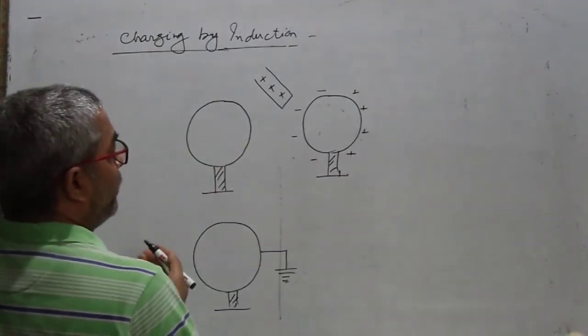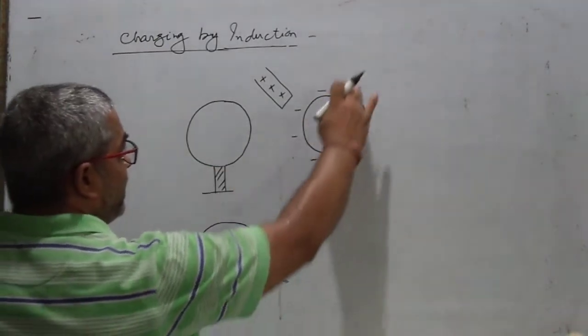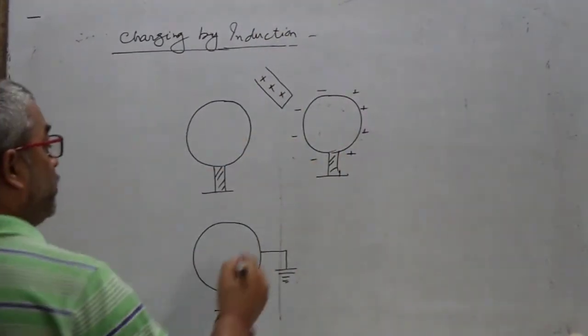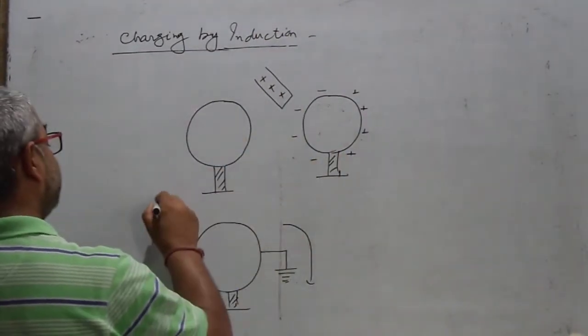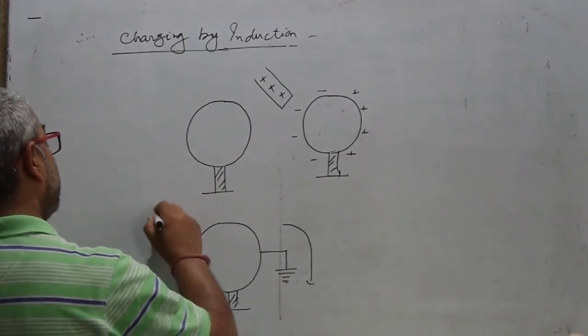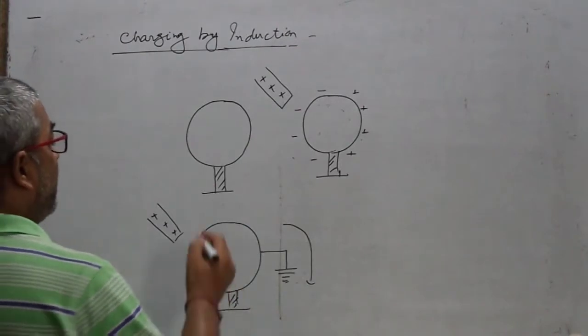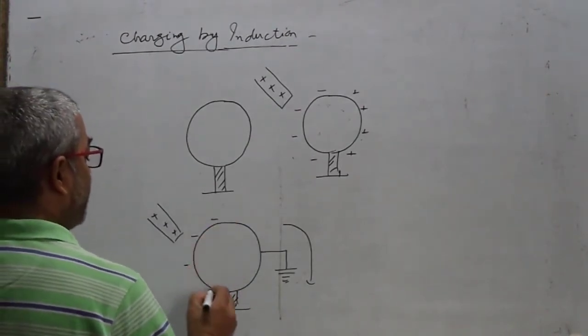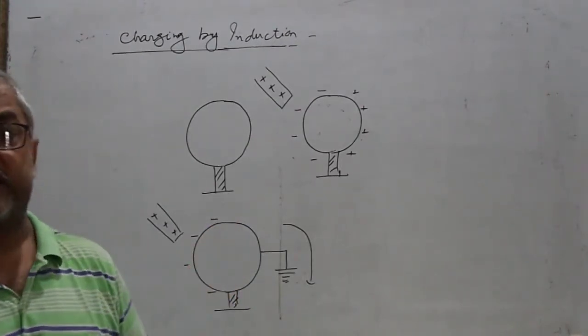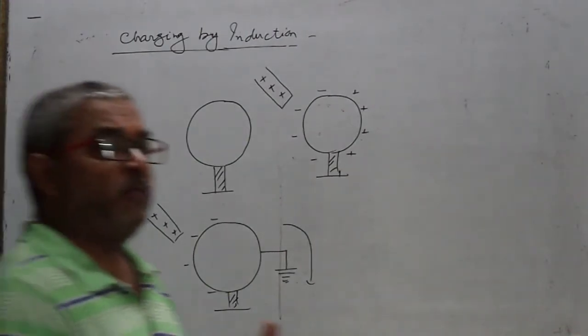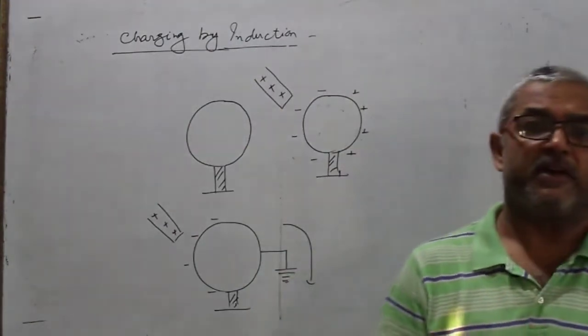Due to this process, the loosely bound positive charge drops to the earth. The rod remains in its own position, and the negative charges will not leave their position because of the force of attraction between positive and negative charges.